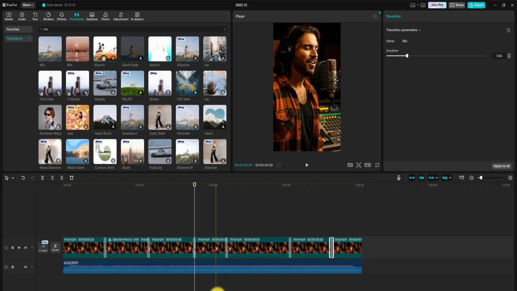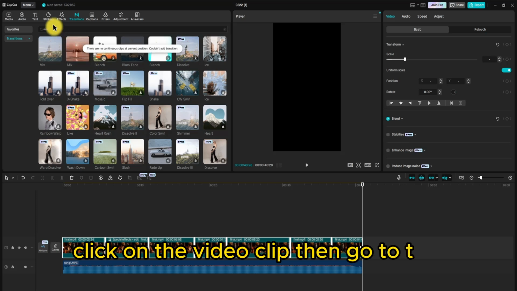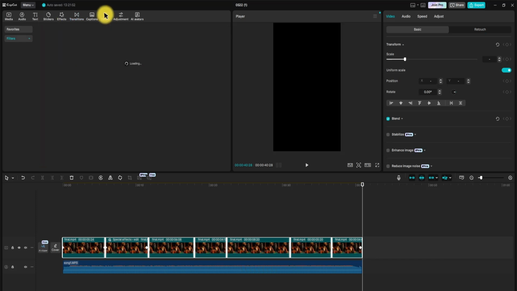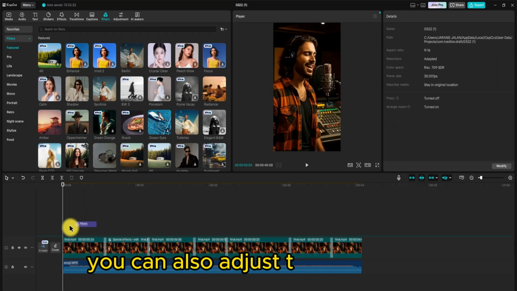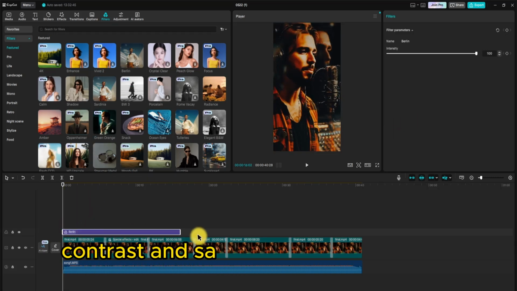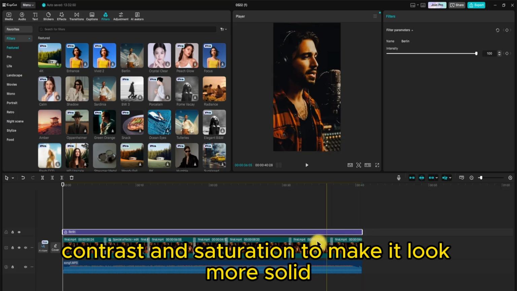Click on the video clip, then go to the Filters tab. Choose a filter that matches the feel of the song. You can also adjust the brightness, contrast, and saturation to make it look more solid.